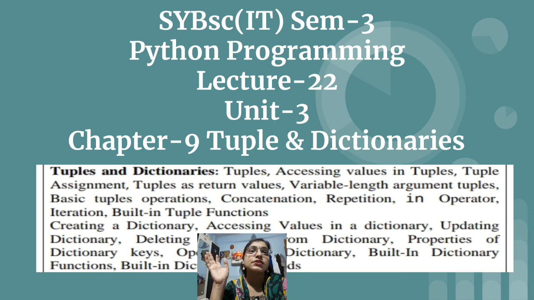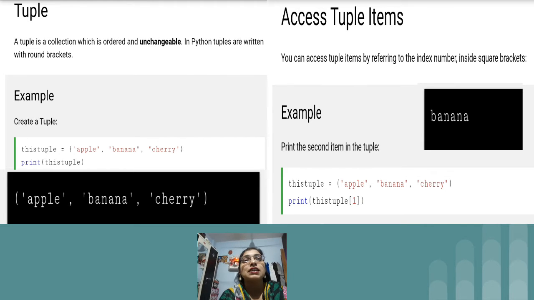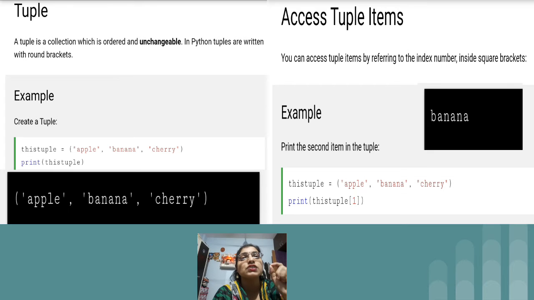So these four topics are very important in Python. In today's lecture we are going to start with chapter number 9. In that we are trying to cover the tuple topic. So let's start. Basically, a very small revision of whatever we have learned. String means whatever we write within double quotes, single quotes or triple quotes is considered a string. Strings are immutable.